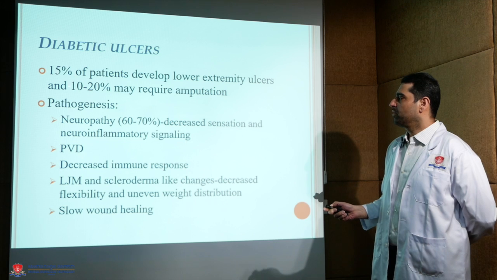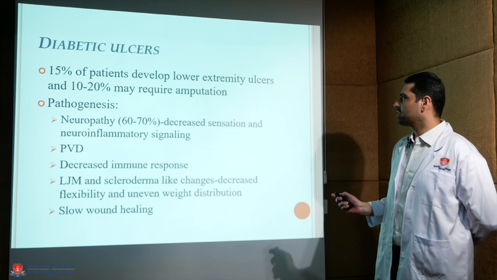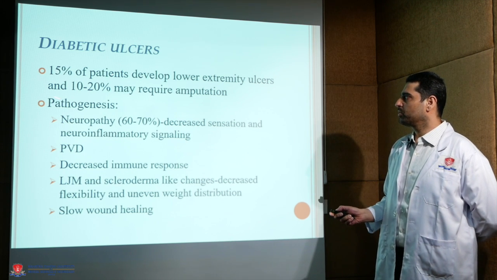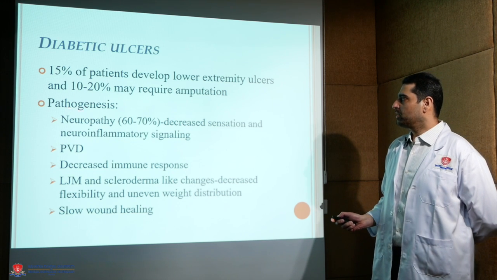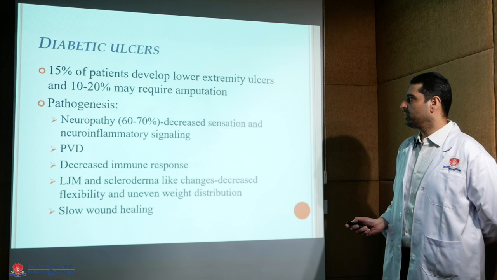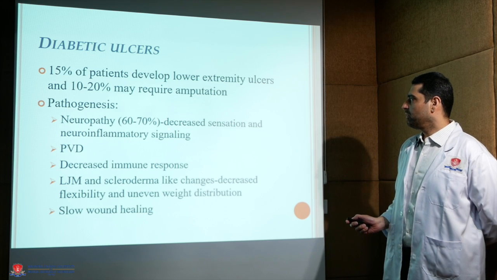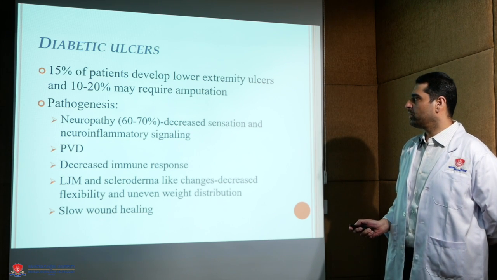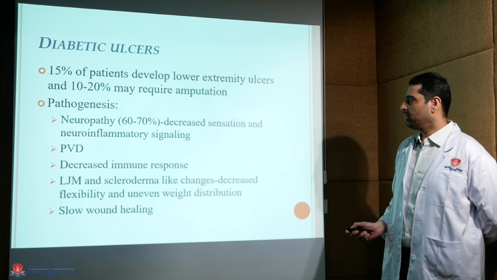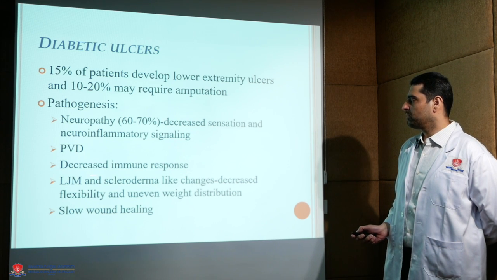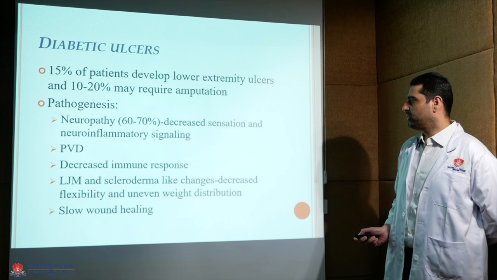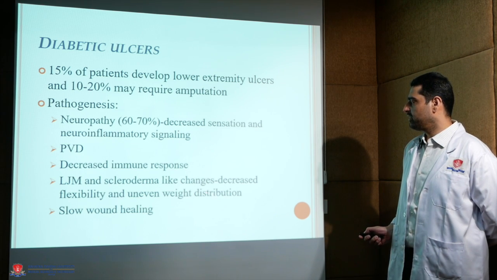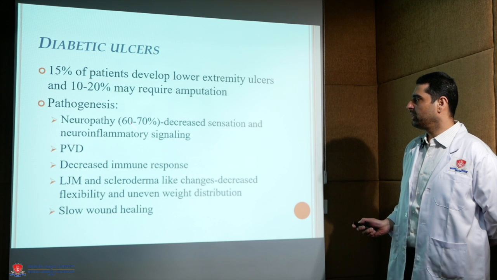Diabetic ulcers. 15% of patients develop lower extremity ulcers, and out of those around 10 to 20% may require amputation. Pathogenesis wise, neuropathy is the most common implicated factor which results in decreased sensation and neuroinflammatory signaling. Peripheral vascular disease, decreased immune response, limited joint mobility and scleroderma-like changes which lead to decreased flexibility and uneven weight distribution, and slow wound healing are other factors.